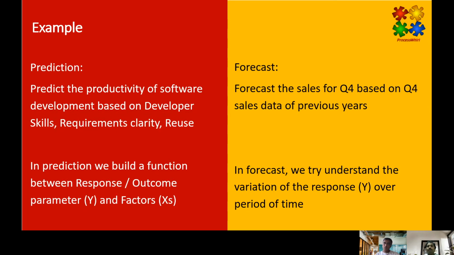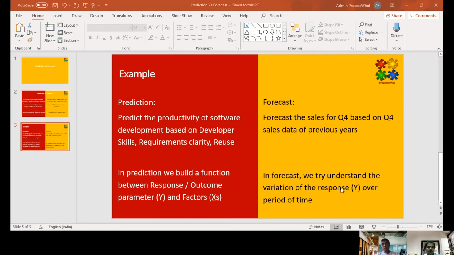We call it, in other terms, seasonal. So some of the environmental factors behave seasonally, and based on the seasonal patterns, we forecast the future. This is one thing which we should be very clear about between forecast and prediction. All forecastings can be predictions, but all predictions cannot be forecasting. So forecasting is basically a subset or sub-element of prediction. That is with respect to forecast and prediction. Hope I'm clear about it.